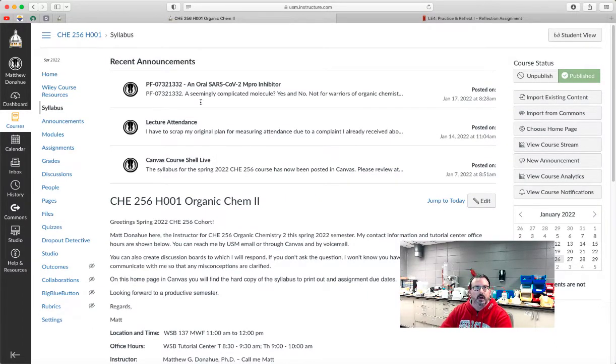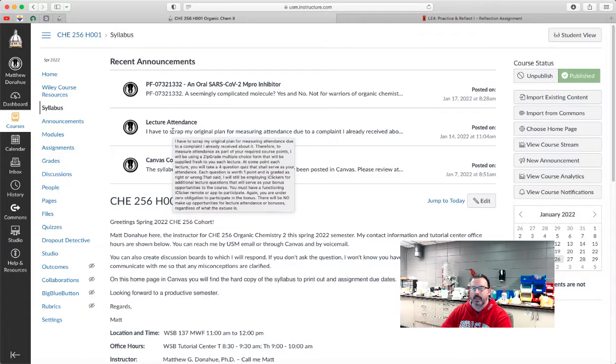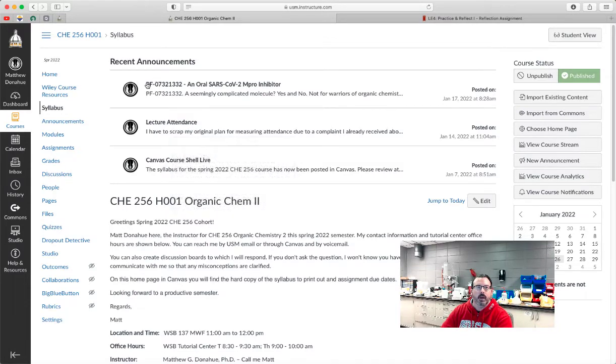At the top here, you're going to see recent announcements. There have been some announcements prior to the start of the semester, just dealing with the Canvas course shell going live and lecture attendance, how that's going to happen, which will be explained the first day of class. And just some general reading about a Pfizer molecule that has come out over the winter break.